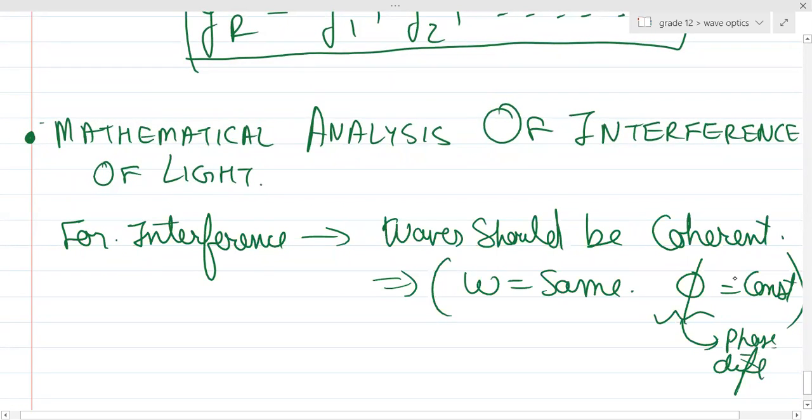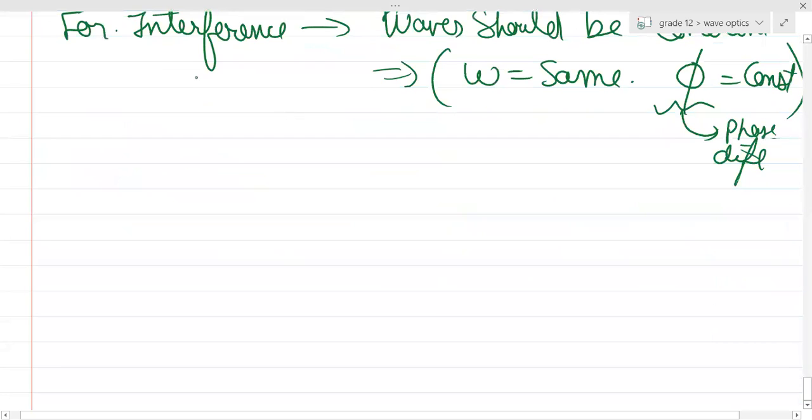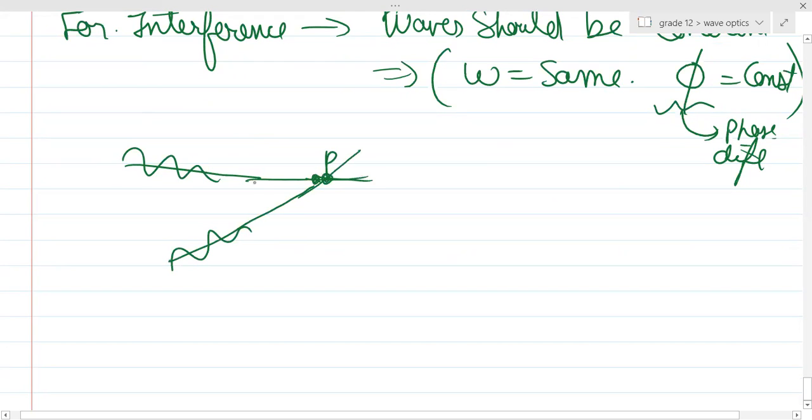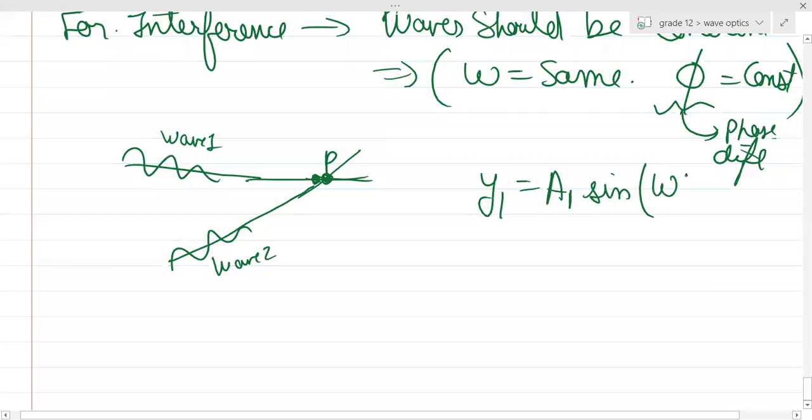So suppose I want only the addition of two waves. Suppose there is this wave 1 and there is this wave 2, both superposing at this particular point. Let's say the amplitude of wave 1 is a1 and it is sine of omega t.